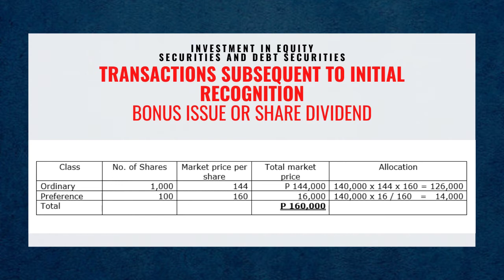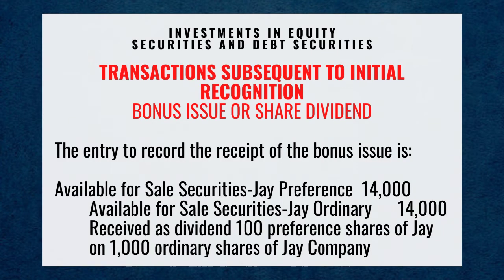Allocation: 140,000 times 144 divided by 160 is 126,000. Preference: number of shares is 100. Market price per share is 160. The total market price is 16,000 pesos. Allocation: 140,000 times 16 divided by 160 is equal to 14,000. Total is 160,000 pesos.